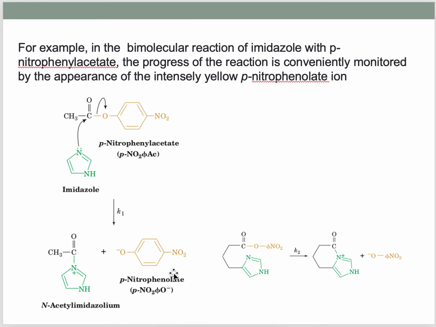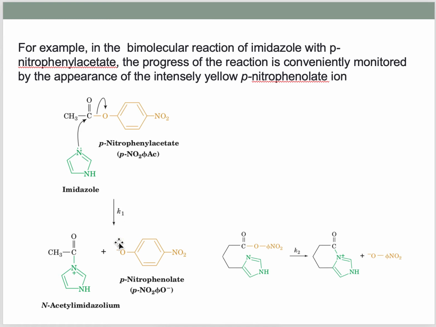In the beginning, the imidazole reacts with p-nitrophenyl acetate, releasing p-nitrophenolate, and an acetyl imidazolium is formed. But as the reaction proceeds, more p-nitrophenolate will appear in the reaction center, and the reaction will happen faster, because in this form it is in the proper orientation.